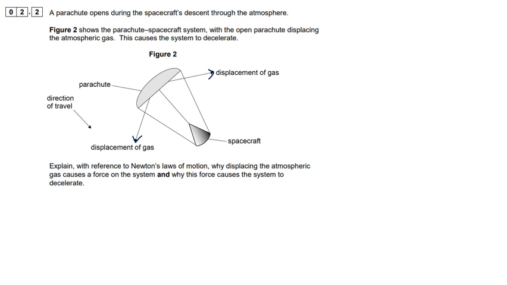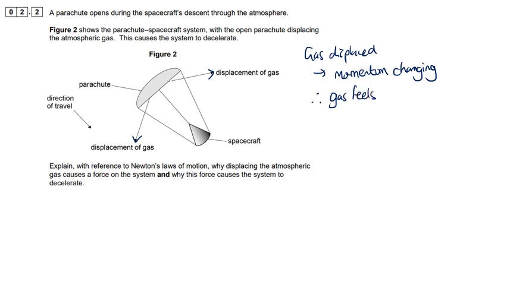Okay, so first of all, if the gas is displaced, then its momentum is changing. And therefore the gas feels a force from the parachute.